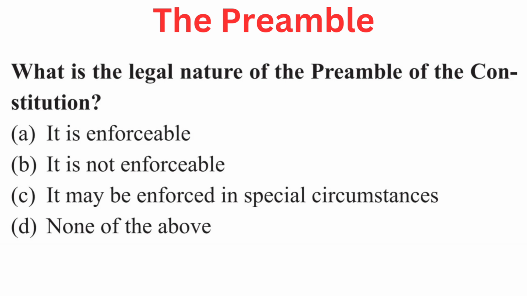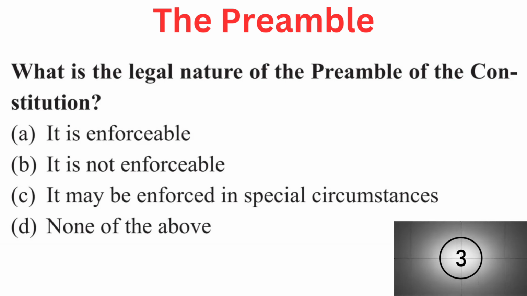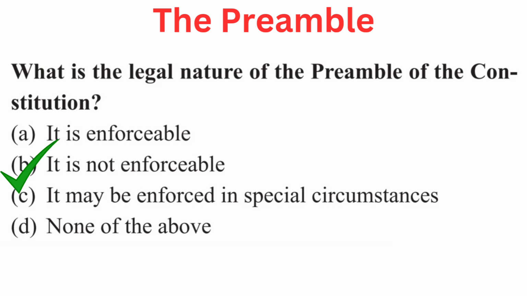Your question is, what is the legal nature of the preamble of the Constitution? Your options are A. It is enforceable, B. It is not enforceable, C. It may be enforced in special circumstances, or D. None of the above. Right answer is B. It is not enforceable.